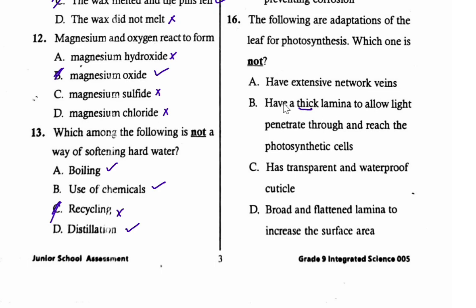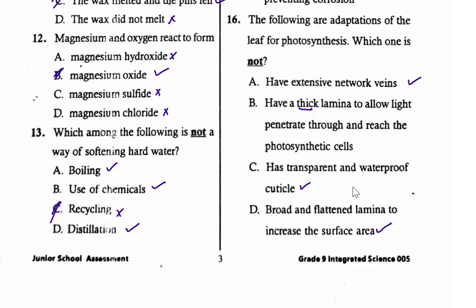So to start with, which one is not? So A, they have an extensive network of veins. That one is true. C, has a transparent and waterproof cuticle. The reason for being transparent is to allow light to penetrate to photosynthetic cells, and the waterproof cuticle prevents water loss through transpiration. D, broad and flattened lamina to increase the surface area for absorption of light.